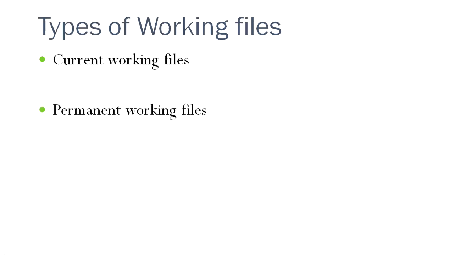This working paper can be either a current working paper or a permanent working paper. Current working papers mean the day-to-day audit observations, including the correspondence relating to the acceptance of the annual reappointment. The current working papers also include extracts of important matters in the minutes of board meetings and general meetings, as relevant in the course of the audit, which will help the auditor to gather evidence. These are current because they keep on changing, which is why they appear in your current file.